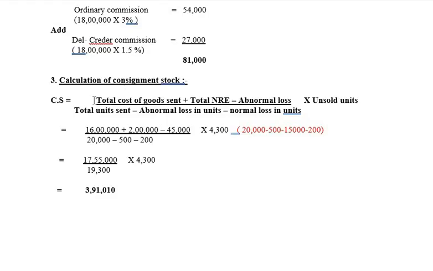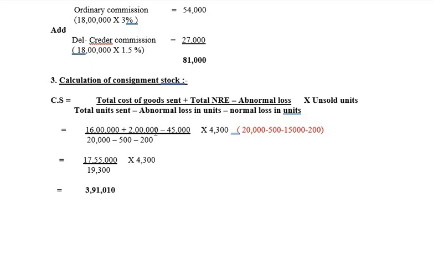So the formula is total cost of goods sent plus total non-recurring expenses minus abnormal loss, divided by total units sent minus abnormal loss in units minus normal loss in units, multiplied by unsold goods or unsold units. Okay, so total cost of goods sent is 16 lakhs. We have calculated it, just look into the consignment account. So 16 lakhs plus total non-recurring expenses incurred by both consignor as well as consignee.